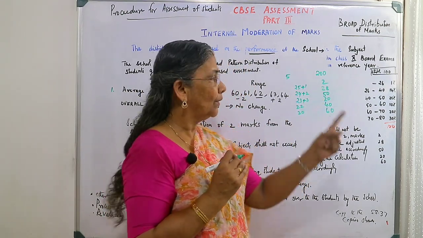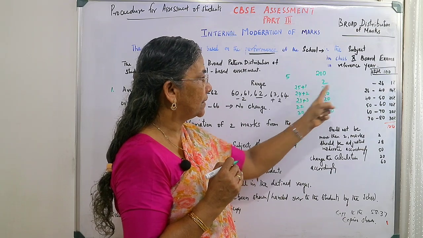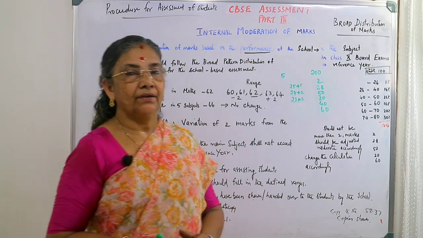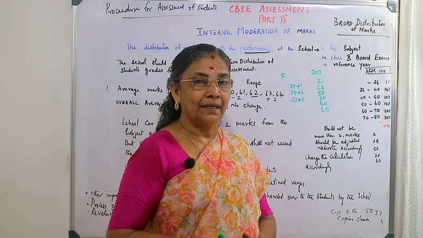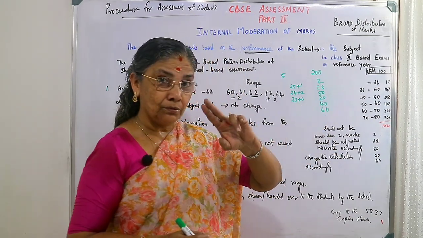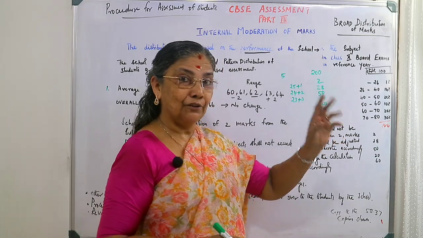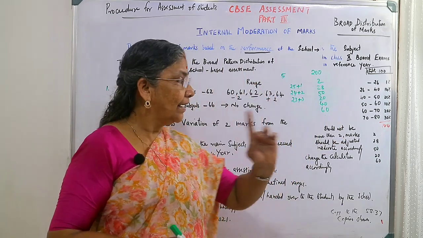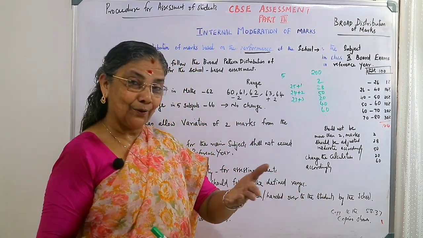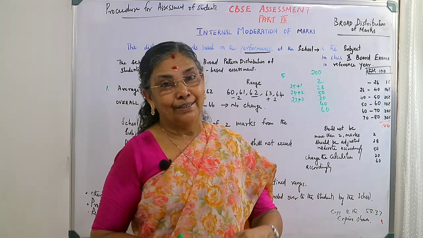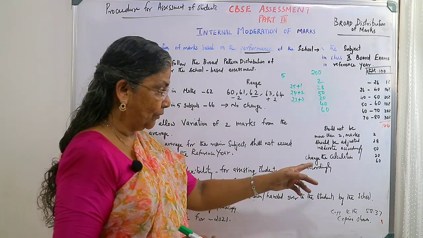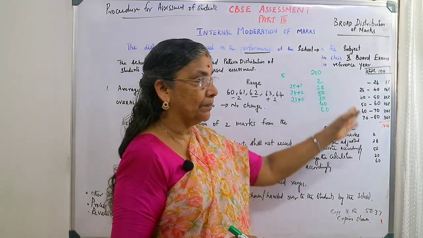This is the thing. So, of course, these 3 will go to this category and the remaining 2 will come under this category below 26. So, in the circular it is written, or in the webinar, Bharadwaj sir has told that there should not be more than 2 persons in this category. If according to the reference it is like that, marks should be adjusted and moderated accordingly, and the calculations changed accordingly. That is what he said in the webinar I heard, so that is how it can be written.